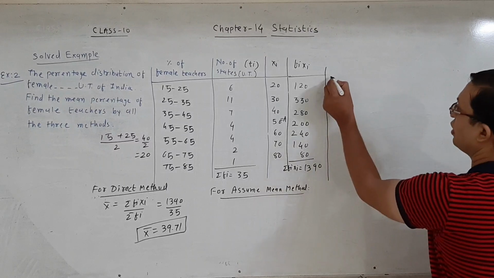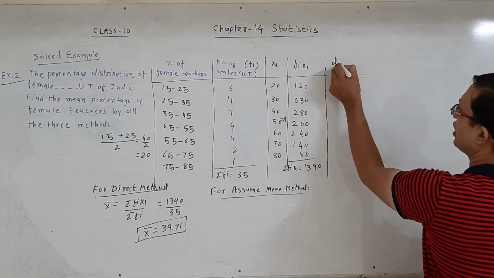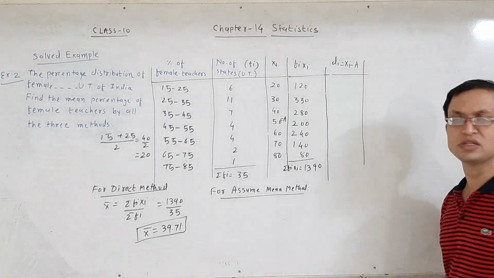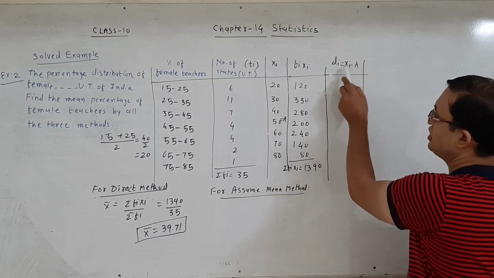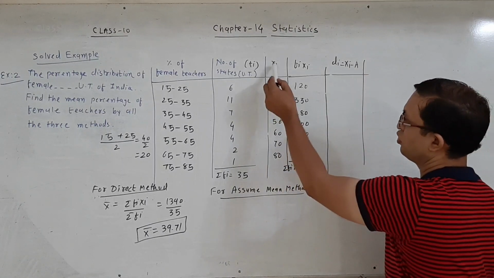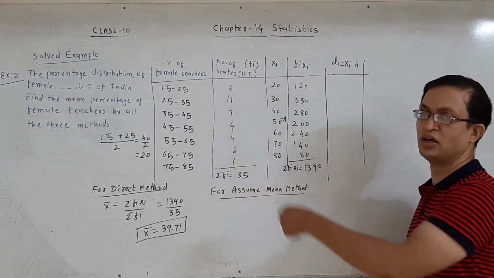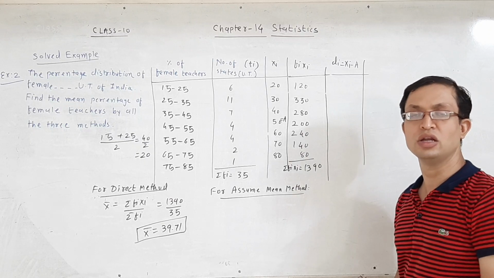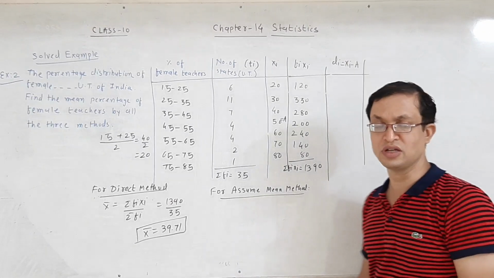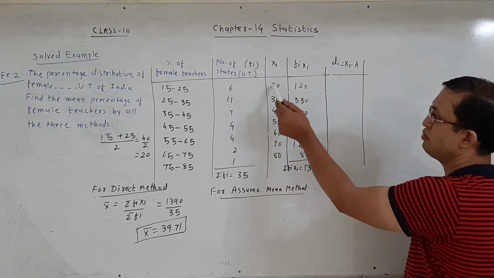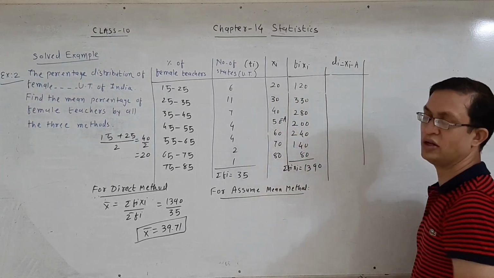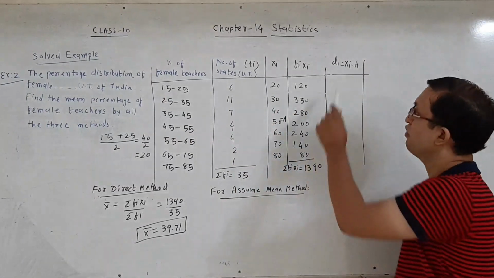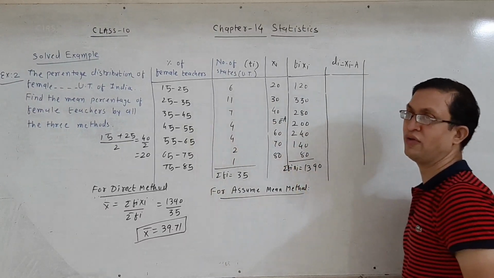To find the mean by the assumed mean method, the formula is di equal to xi minus a. Here di means deviation. xi is the mid value of the given class. In group data, xi is the mid value, the observation. First remember this: xi is the mid value of the class, and a means the assumed mean. So we find di for each class.